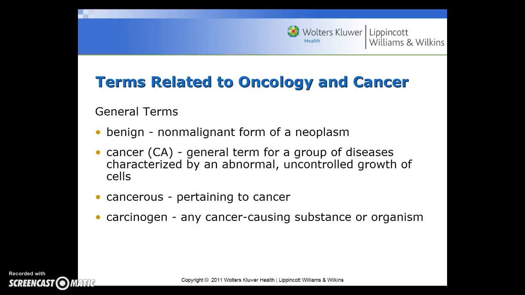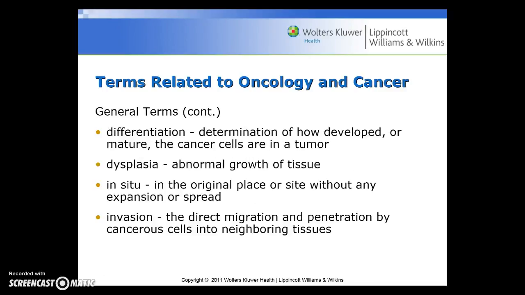Carcinogen is any cancer-causing substance or organism. Differentiation is the determination of how developed or mature the cancer cells are in a tumor. Dysplasia is the abnormal growth of tissue. In situ is in the original place or site without any expansion or spread.